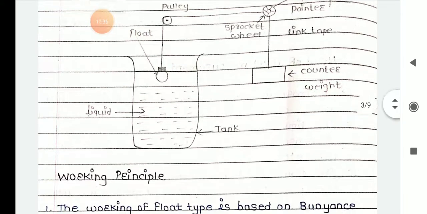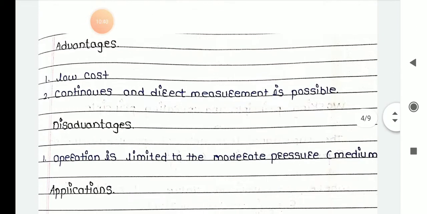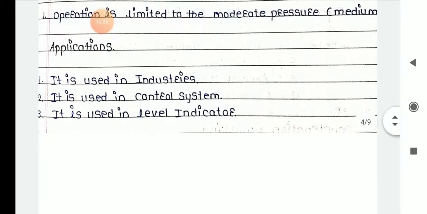Next we'll move on to the advantages of the float type or contact type. First one, low cost. Second one, continuous and direct measurement is possible. Next we'll move on to the disadvantages. Operation is limited to medium pressure. Next are the applications of the float type.